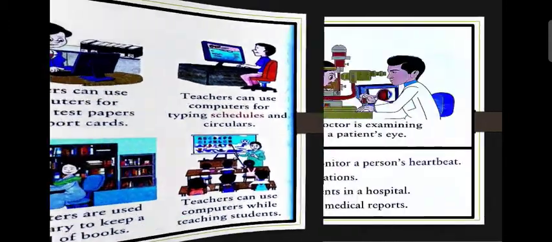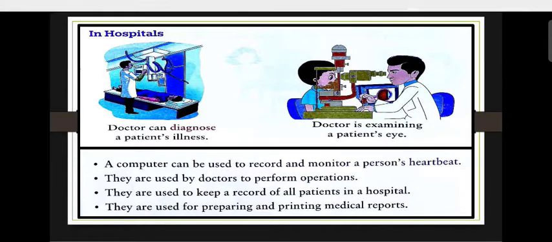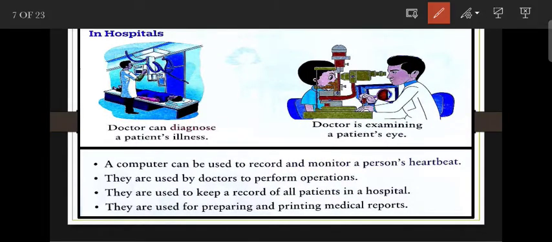Next is in hospital. Here you can see the two images. The doctors in the hospital can diagnose a patient's illness. And in picture number 2, the doctor is examining a patient's eyes.